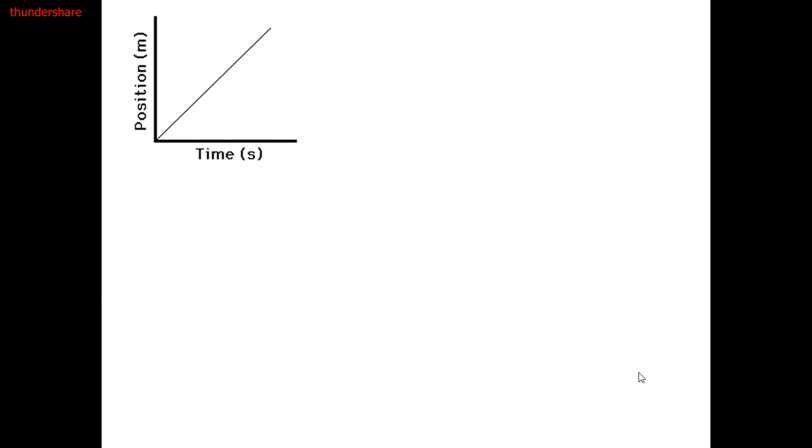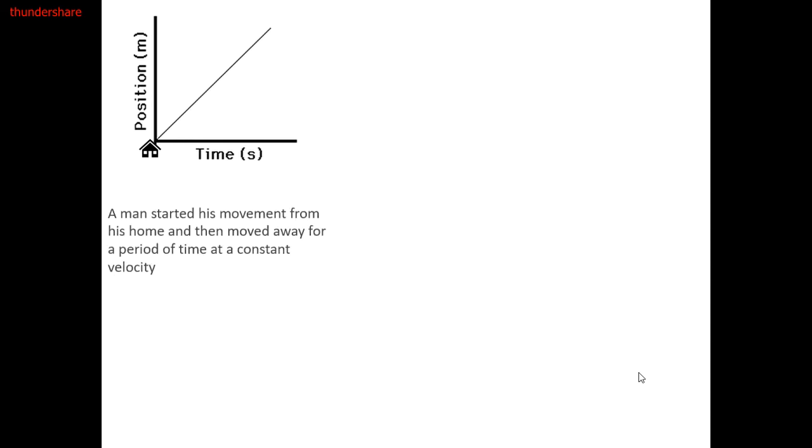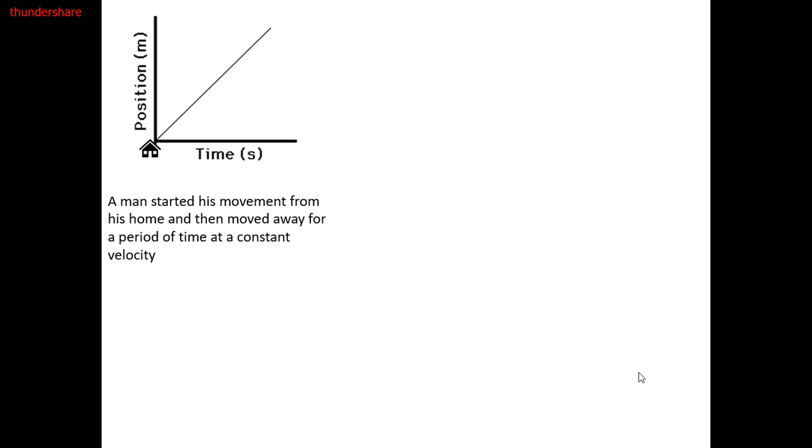So everything is relative. When we have a position-time graph, when we say the position is 0 or the position is 1, we must say according to what. The position is 0 according to something. This something might be a house, a reference, or an observer. So this graph illustrates that a man starts his movement from his home, so the position at the beginning of time is 0, and then he moved away for a period of time at a constant velocity.